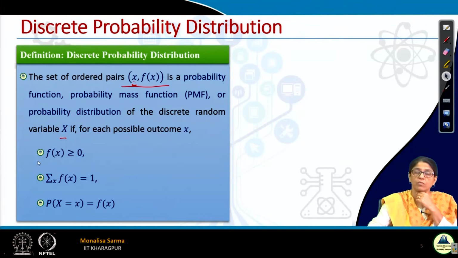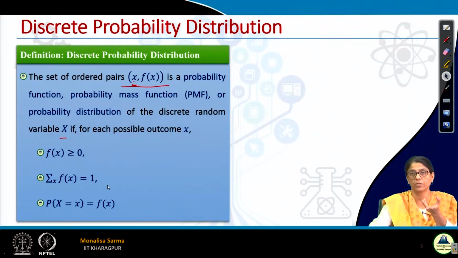First of all, f(x) should be greater than or equal to 0. f(x) is nothing but the probability of x, so it should be greater than or equal to 0, and in fact less than or equal to 1 as well. And the summation of f(x) for all values of x will always be 1.